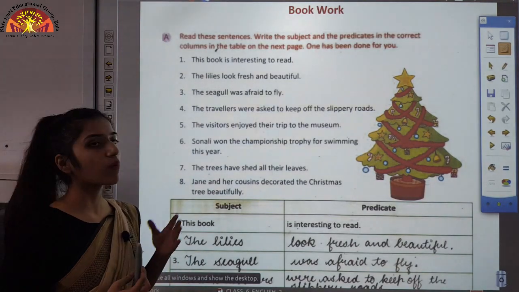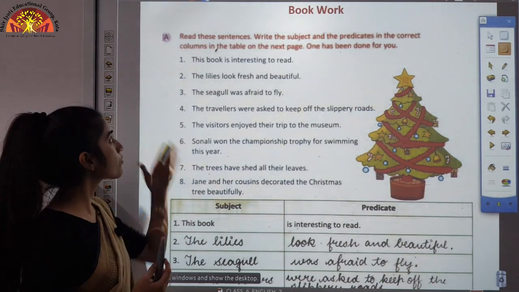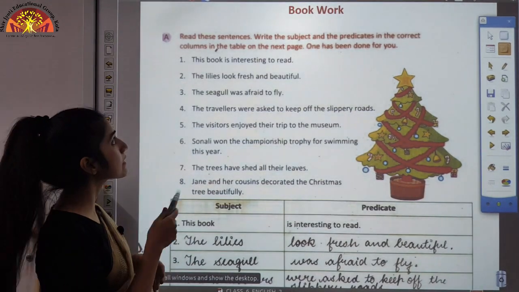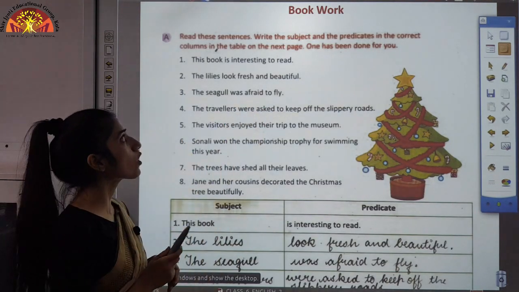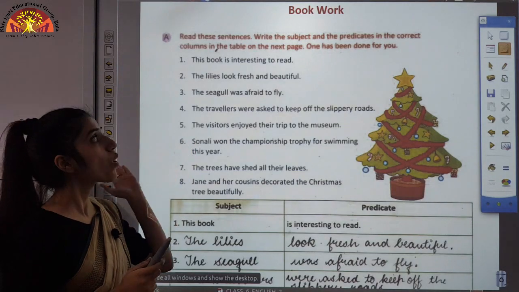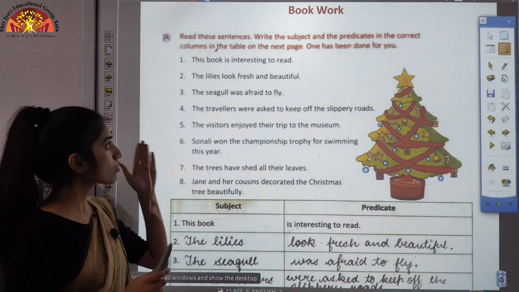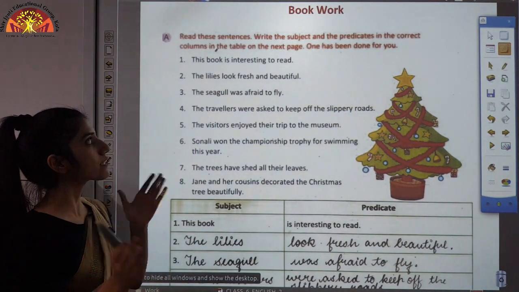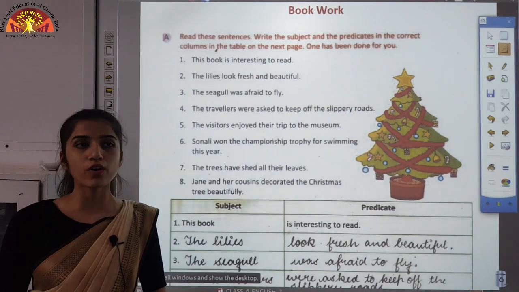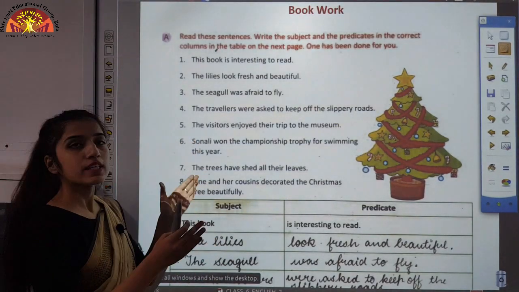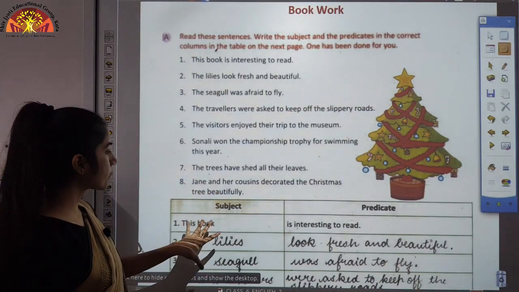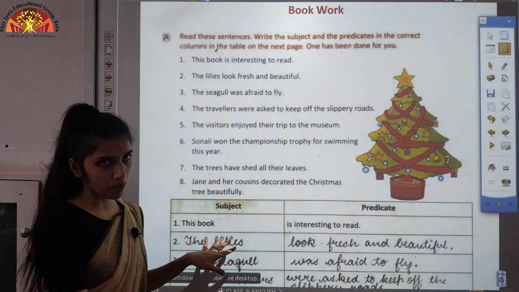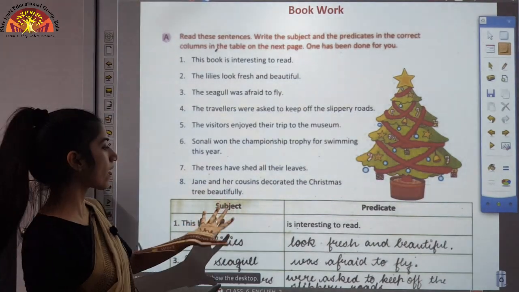Now moving to the bookwork of this chapter. First exercise we are doing: read these sentences, write the subject and the predicates in the correct column in the table on the next page. One has been done for you. What we have to do is find out the subject and the predicate first, and then fill in the table which is given on the next page of your book, on page number 50. You will find this table.